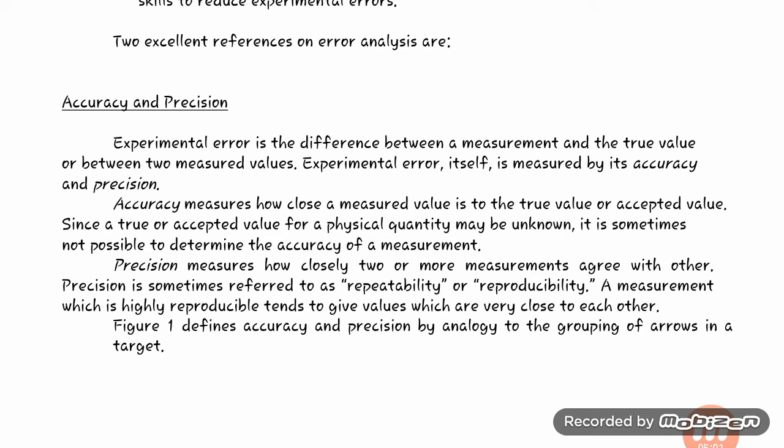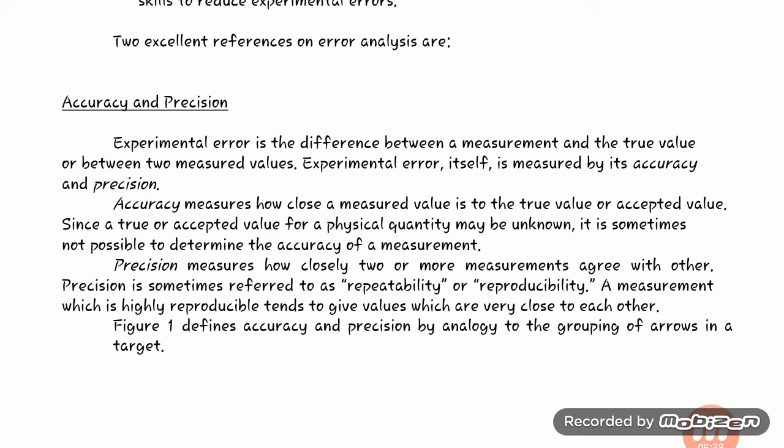Repeatability means doing one experiment in repeated mode, so that we get different values and can check how closely our value agrees with the other values. Reproducibility means reproducing the experiment again and again. By this also we can get a number of values, and then we can examine how our previous value is related to our next value, and so on.